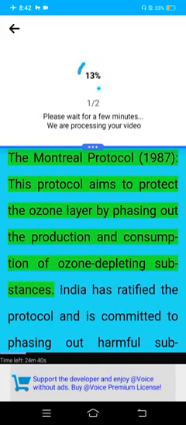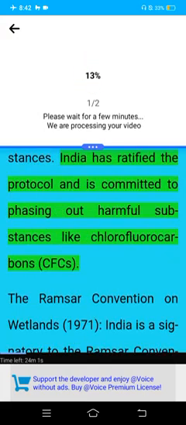The Montreal Protocol 1987. This protocol aims to protect the ozone layer by phasing out the production and consumption of ozone-depleting substances. India has ratified the protocol and is committed to phasing out harmful substances like chlorofluorocarbons, CFCs.